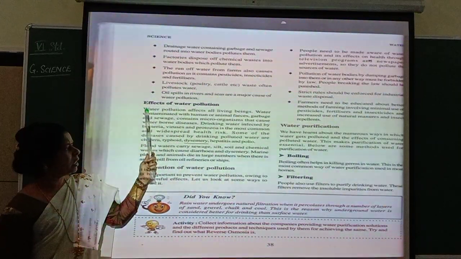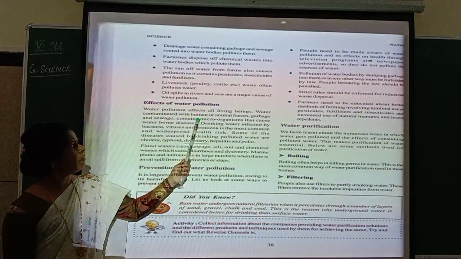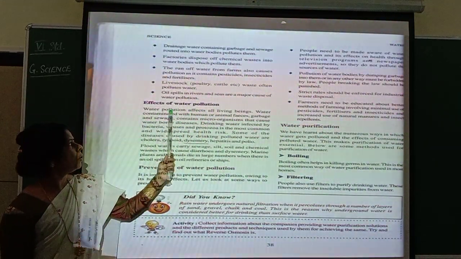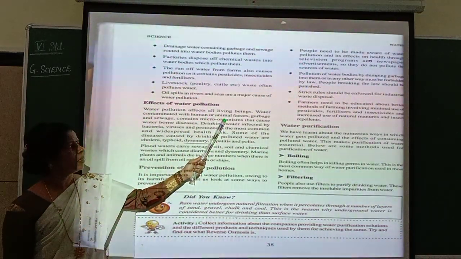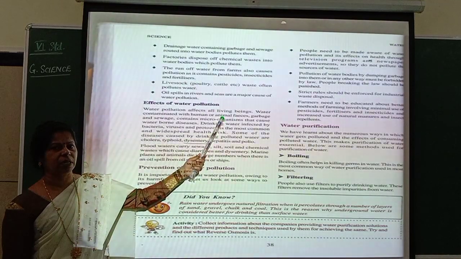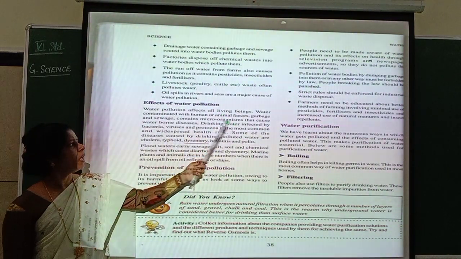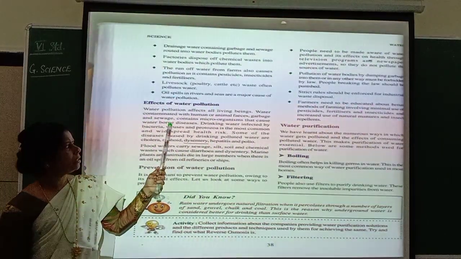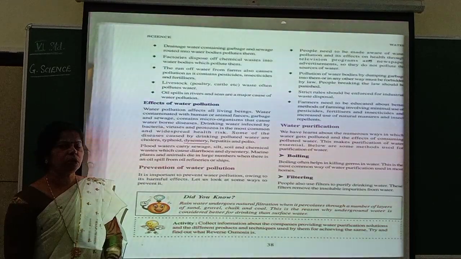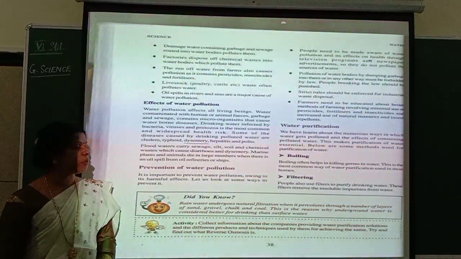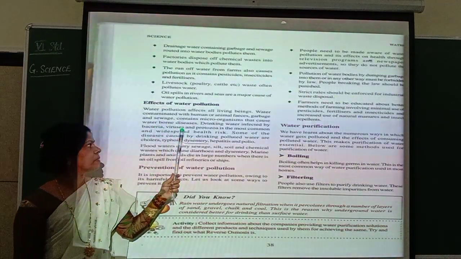Now let us see about the effects of water pollution. Water pollution affects all living beings. Water contaminated with human or animal feces, feces, you know, the waste materials which go out from the body of man and other animals, garbage and sewage contains microorganisms that cause waterborne diseases. So all those things will enter into the water and it leads to waterborne diseases.